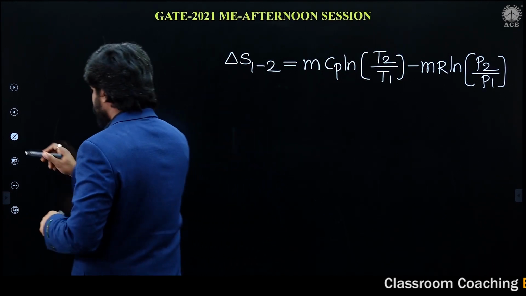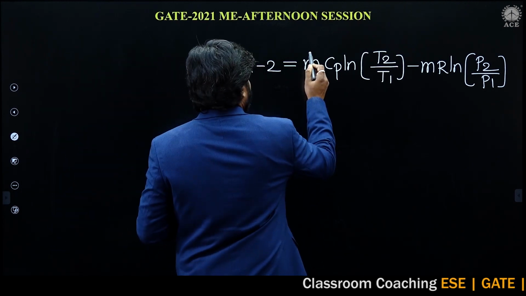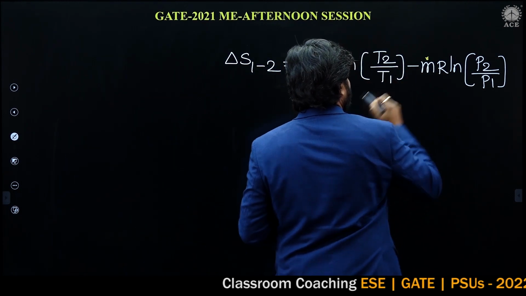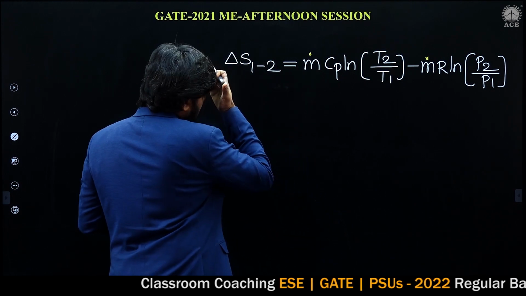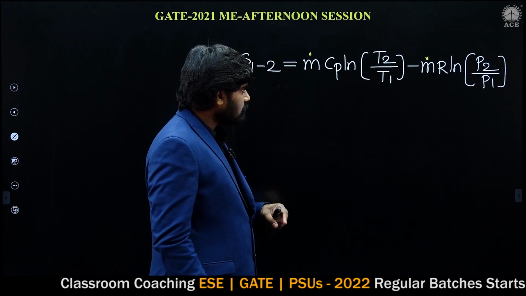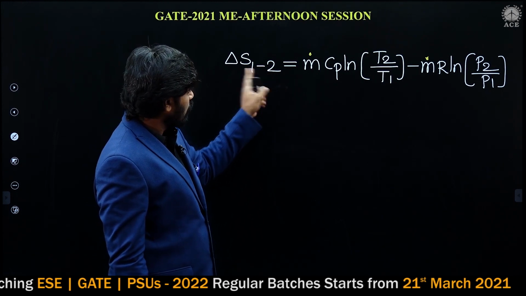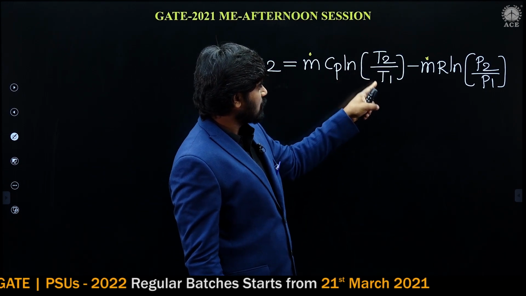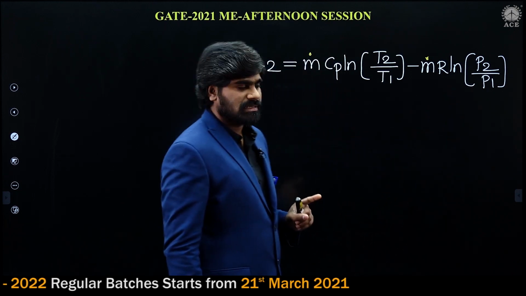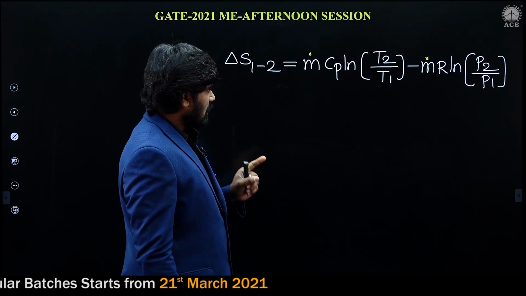In the problem, mass flow rates are given. So these are the mass flow rates. This is 1 to 2, final by initial, 2 by 1. Hope it is clear. Now please concentrate.